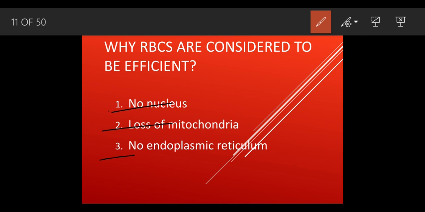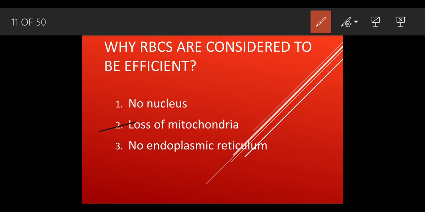See, if there is no nucleus, the shape would be biconcave like this. This is a nucleus inside the cell. If the nucleus is not present, it can increase its surface area, so it can take more oxygen. Okay, the first reason: no nucleus means more surface area.